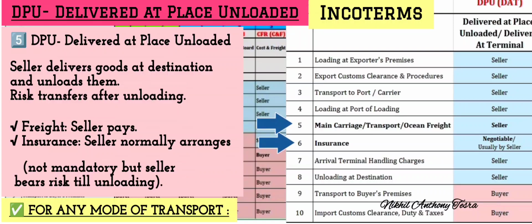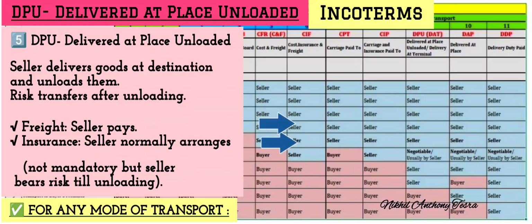DPU, that is Delivered at Place Unloaded. Seller delivers goods at the destination and unloads them. Risk transfers after unloading. Freight is paid by the seller and insurance is normally arranged by the seller. Here insurance is not mandatory, but the seller bears risk till unloading.